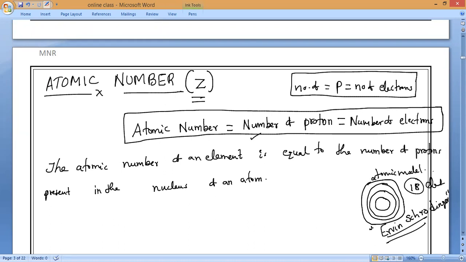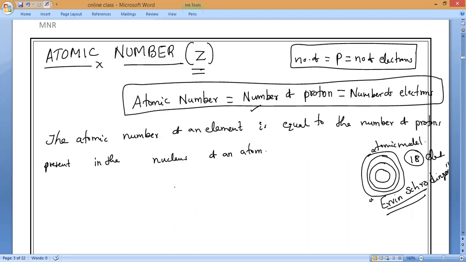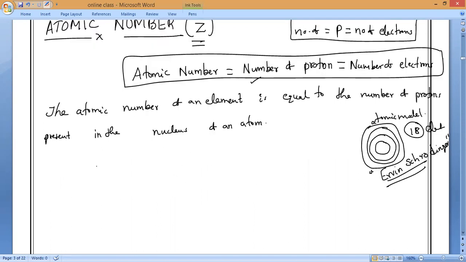Now let us come to atomic number. In 1913, a scientist called Moseley worked on determining the exact positive charge in the nucleus of an atom and gave an important parameter.